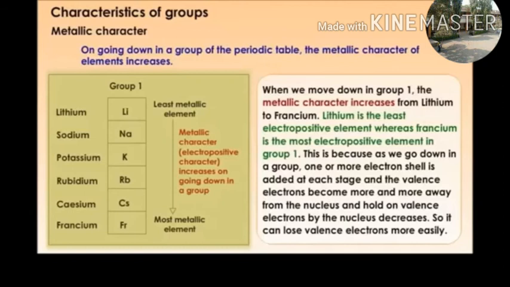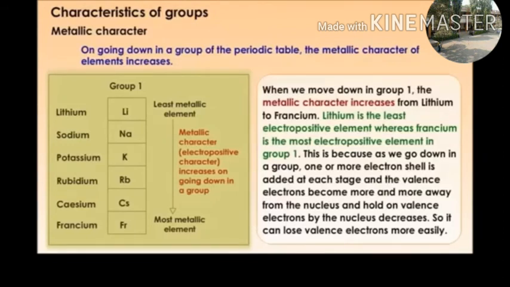This is because as we go down the group, one or more electron shells are added at each stage, and the valence electrons become farther from the nucleus, and the hold of the nucleus on the valence electrons decreases, so it can lose valence electrons more easily.